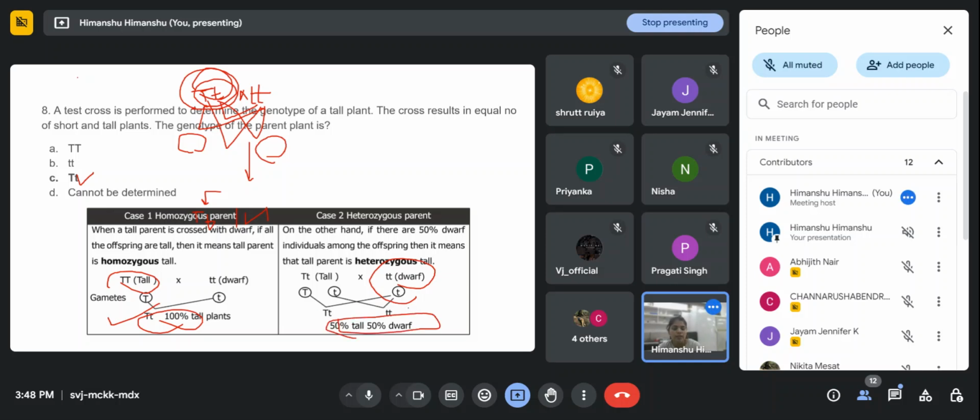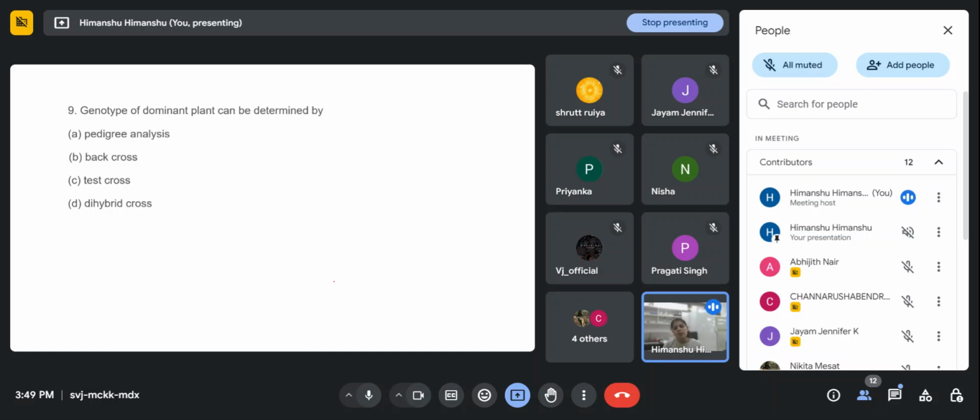From that ratio, we are ensured from the test cross that the parent plant will be capital T small t. Whenever we get this 1:1 ratio or 50-50 ratio, it means that the parent plant genotype will be capital T small t, right? So this is a test cross. Genotype of a dominant plant can be determined by...